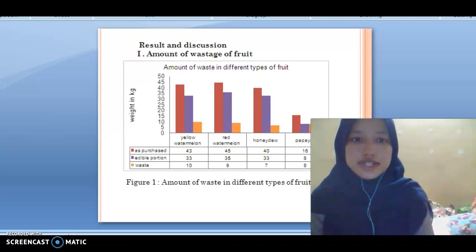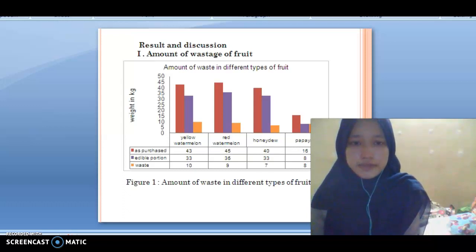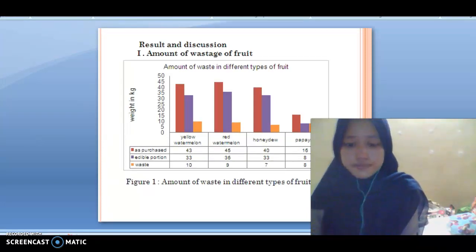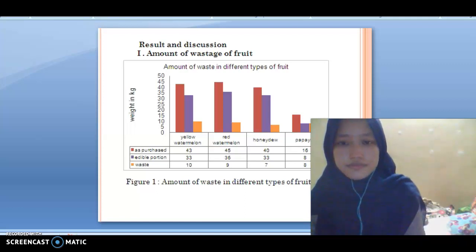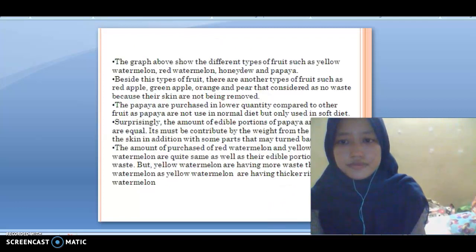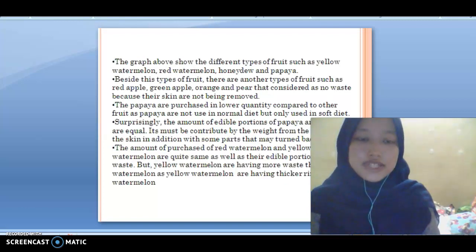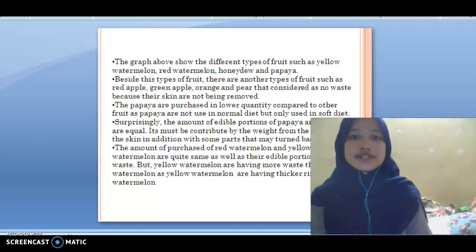For result and discussion, figure 1 shows the amount of waste in different types of fruit, which is yellow watermelon, red watermelon, honeydew and papaya. The graph above shows the different types of fruit. Besides these fruits, there are other fruits such as red apple, green apple, and orange that are considered as no waste because their skin is not removed.